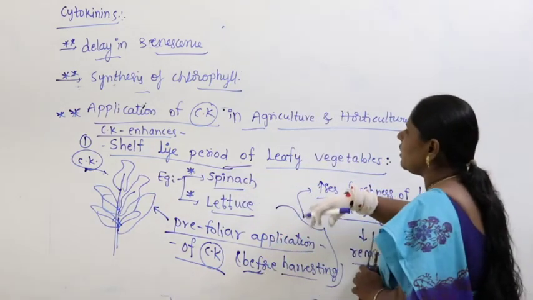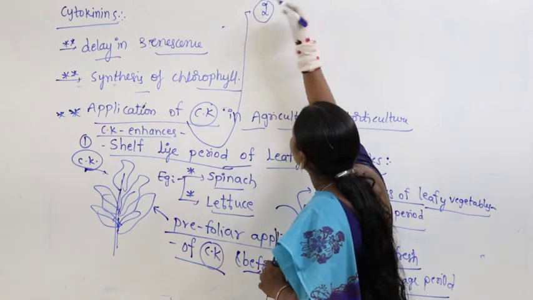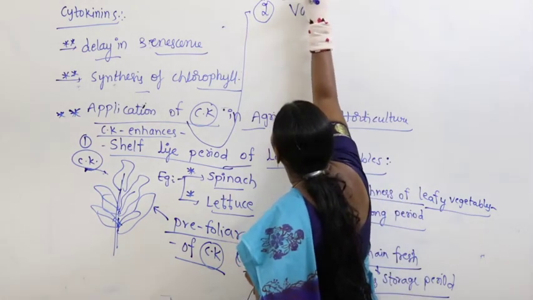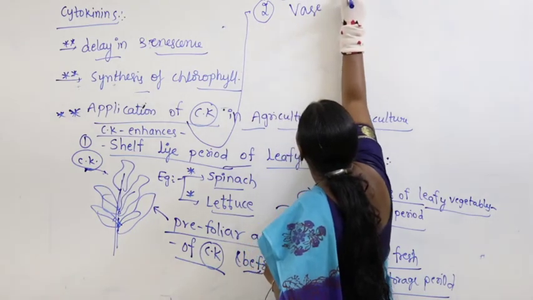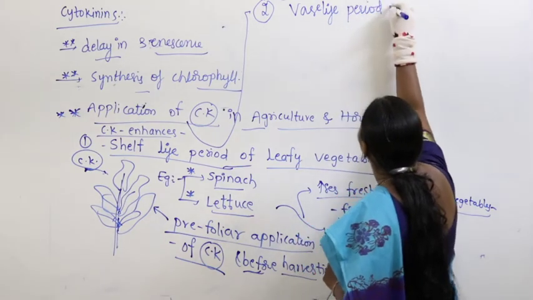Now, similarly, we have one more application, the second application. Cytokinin also enhances the vase life period of flowers.